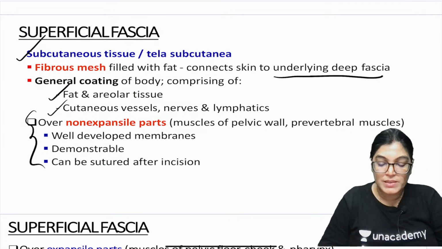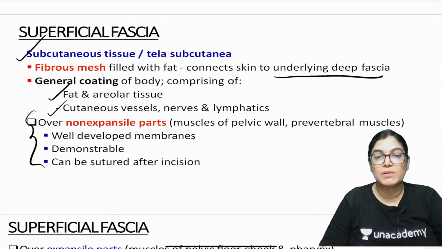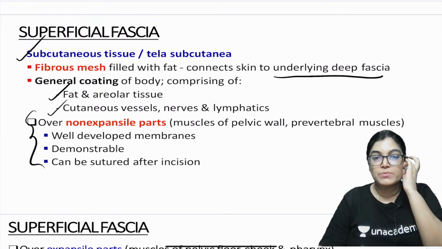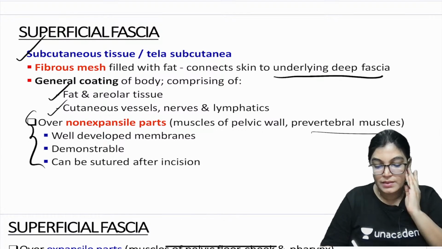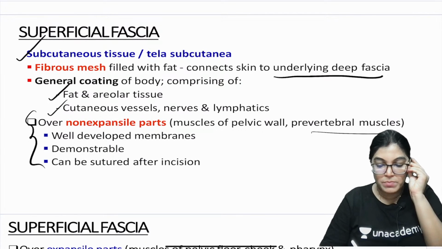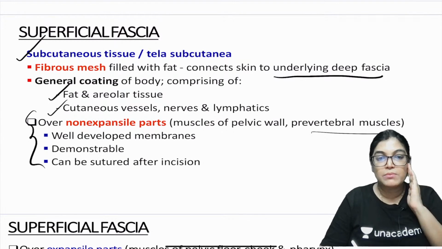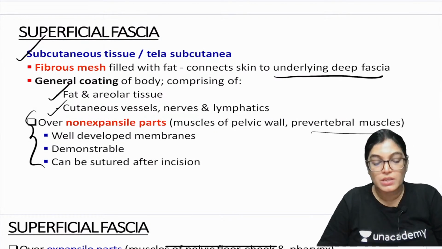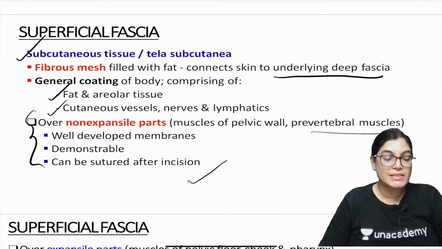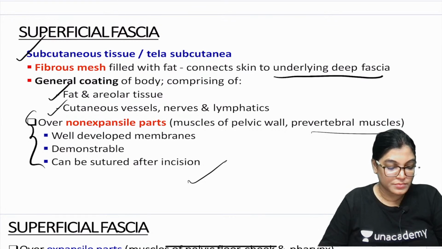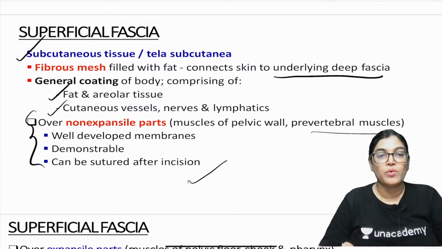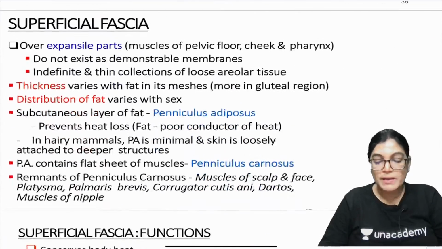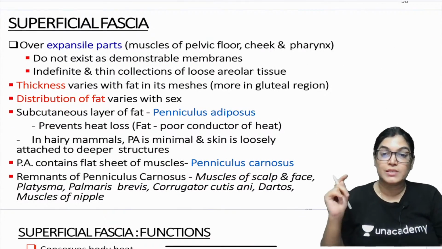Now superficial fascia is present over non-expansible parts. It is present over the muscles of the pelvic wall and the prevertebral muscles. It is well developed in the form of a membrane, demonstrable, and can be sutured after giving an incision. These are certain basic characteristic features of superficial fascia. Any doubt you can let me know, anything which you are not understanding. These are all basic points, many of you must be knowing, but a quick revision is important before starting the whole of anatomy.